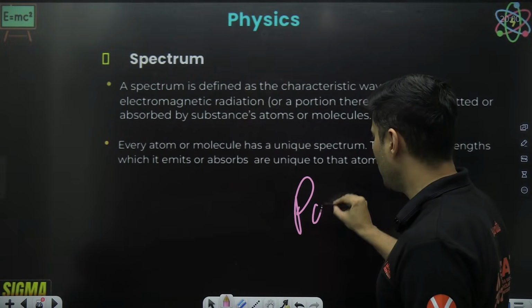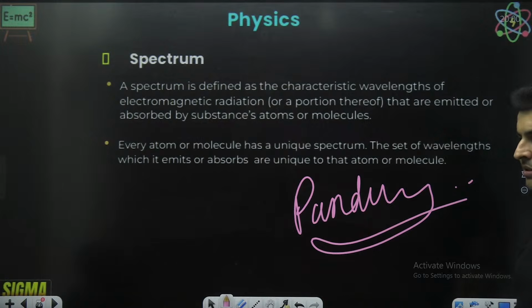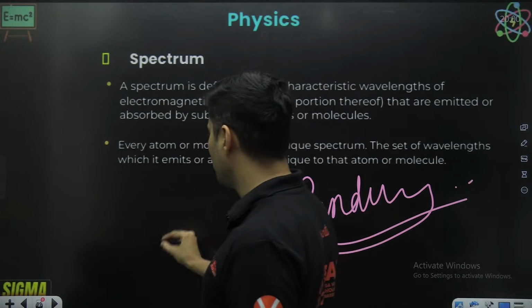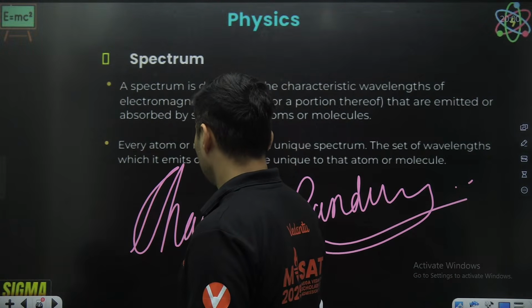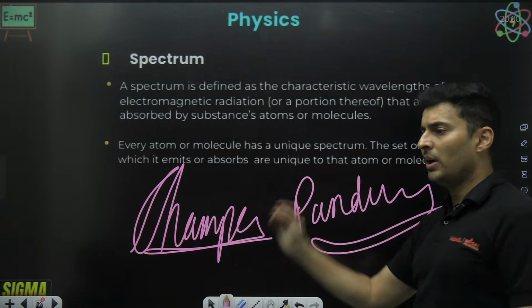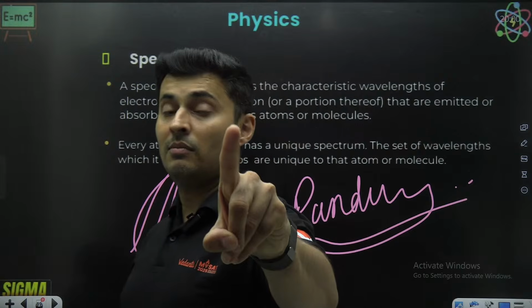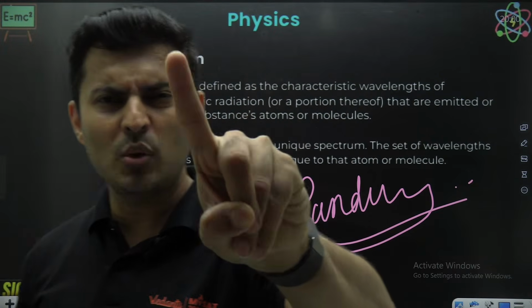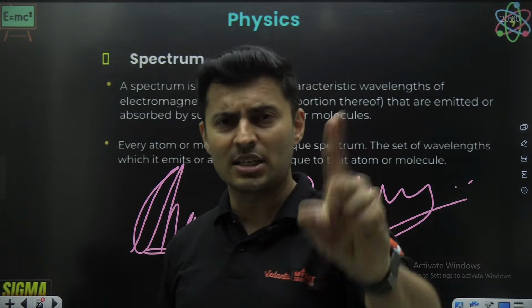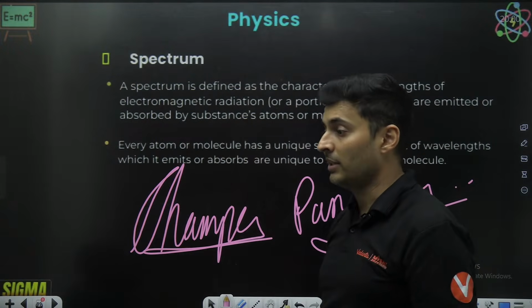You'll say, yeah, sir, my sign is this. Champa is like, sir, my sign is this, sir. Champa has a very unique sign. Pandu has a very unique signature. Nobody can match Pandu, nobody can match Champa. Same way an atom says, I have a very unique quality, which is my own signature, which is the spectrum, which is the collection of wavelengths.